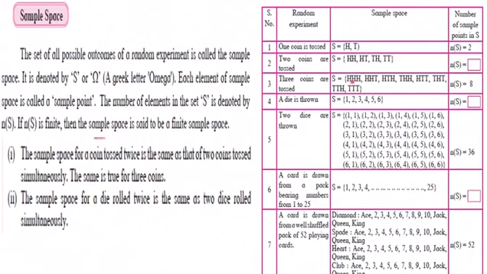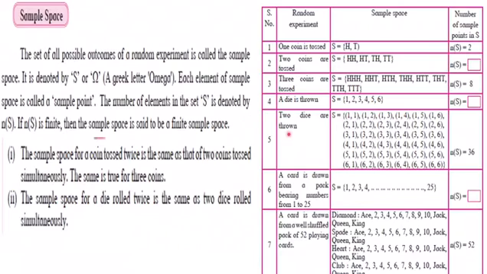So how to write this? You start with HHH, then replace the last one, write it T, replace the middle one, then replace the extreme left. Then where there is H, you replace it by T, where there is T, you replace it by H. You get the remaining 4 points. Okay, so these are the sample points, elements of the sample space. N of S is 8. When a die is thrown, you have 1, 2, 3, 4, 5, 6. So n of S is 6.